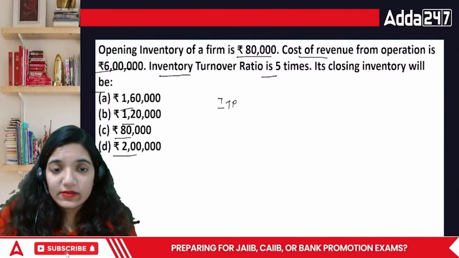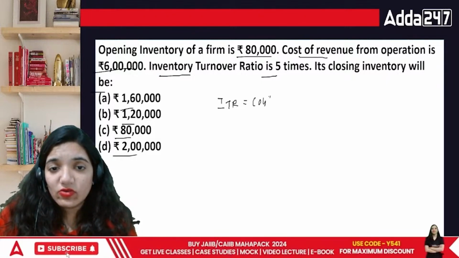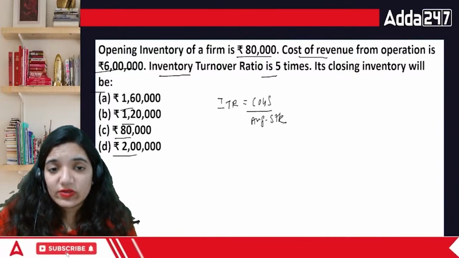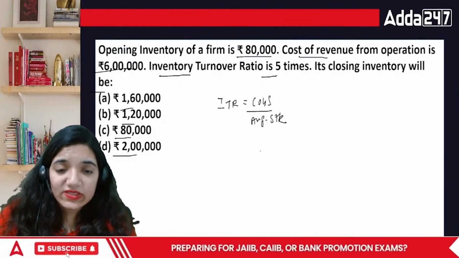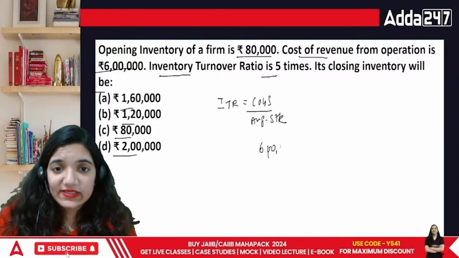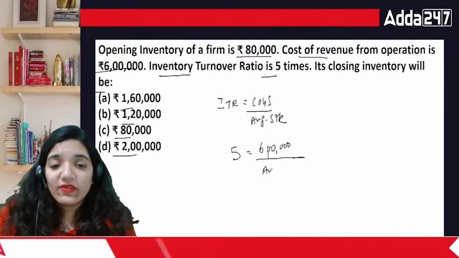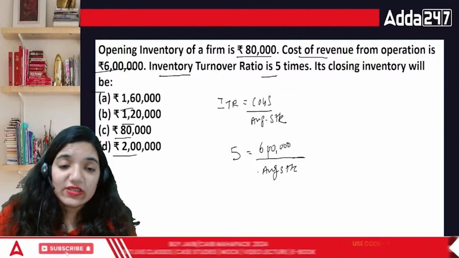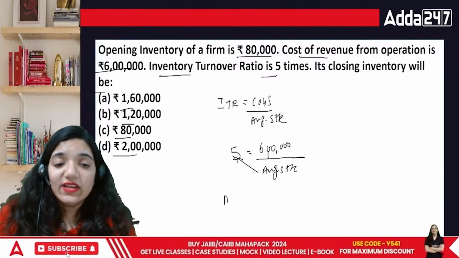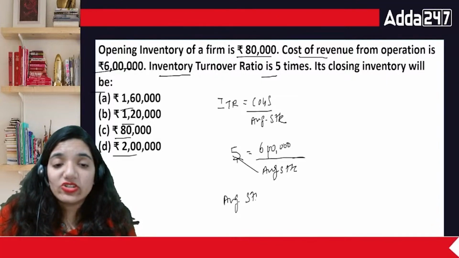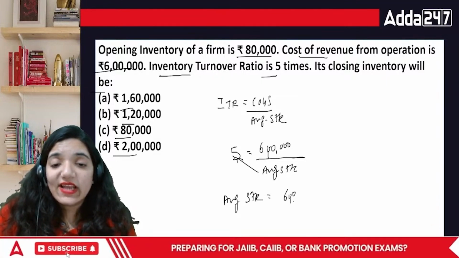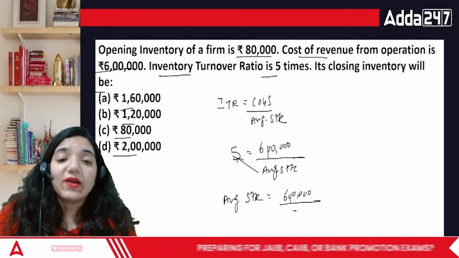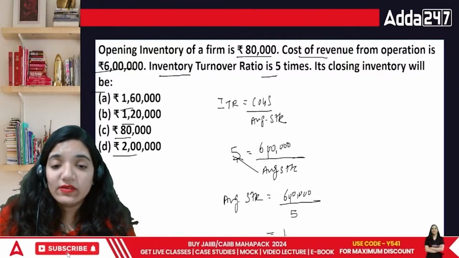ITR is equal to COGS upon average stock. Your COGS is given, which is 6 lakhs. Your ITR is given, which is 5. But your average stock, for the time being, I don't know. So take average stock on the above side. Then average stock is equal to 6 lakhs divided by 5.